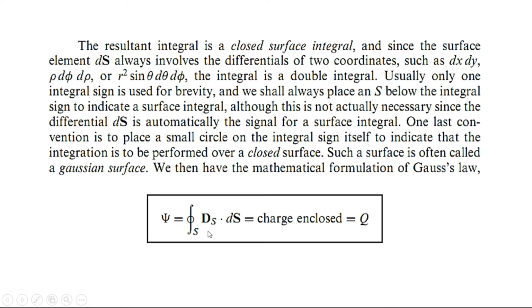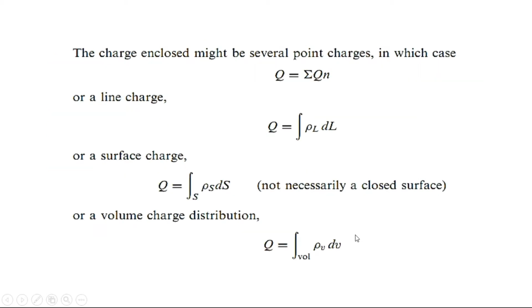Or the closed surface integral of the electric flux density over a closed surface will be equal to the total charge enclosed by the closed surface. But we know that the closed surface integral of the electric flux density over a surface will be equal to the total flux, so the total flux will be equal to the total charge.